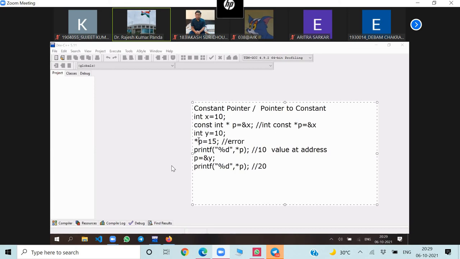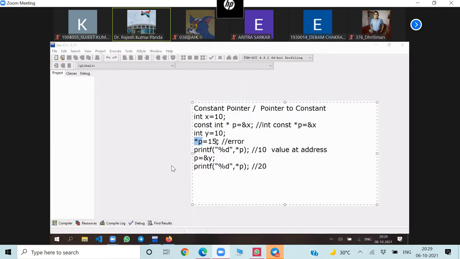What does *p represent? The value. Value at address p. The value of whatever address is in p. Now if I write *p = 15. Whose address is in p? Meaning x. Okay, so the address of x, yes, you can say.